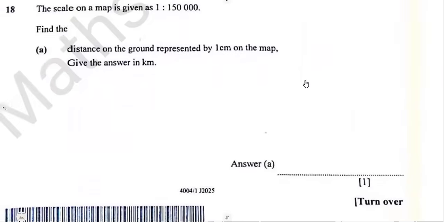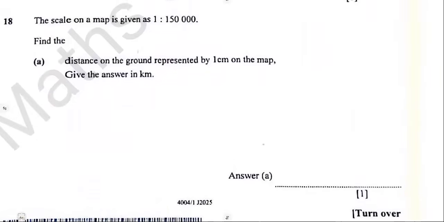Then on number 18, the scale that we are given on a map. The map that we have has a scale, and that scale that we are given is in this format. What does it actually represent? Because the question further on is about finding the distance on the ground represented by 1 centimeter on the map. Give the answer in what?